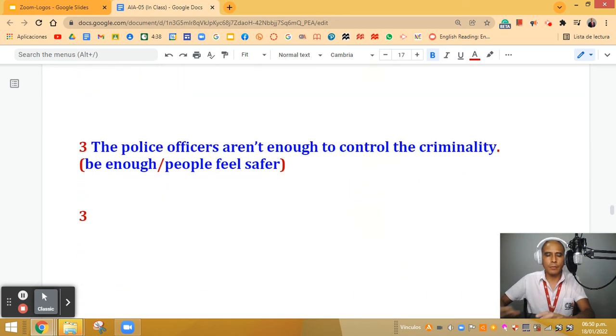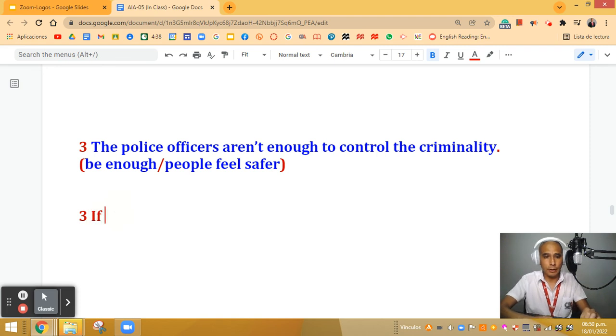I'm going to give you some seconds so you can analyze the statement. Here we have the police officers aren't enough to control the criminality. In parentheses, we have be enough. People feel safer. Okay, so let's work on the answer.